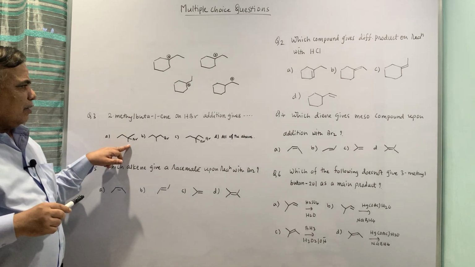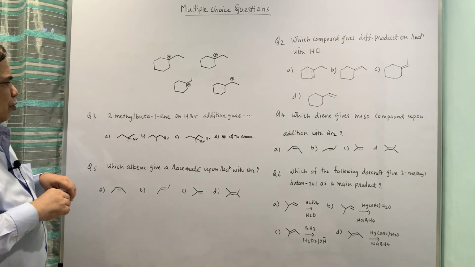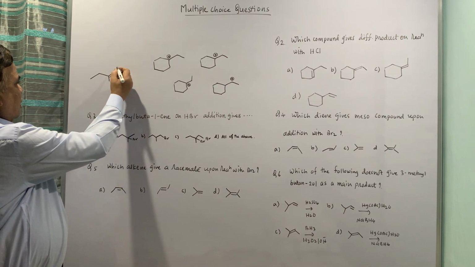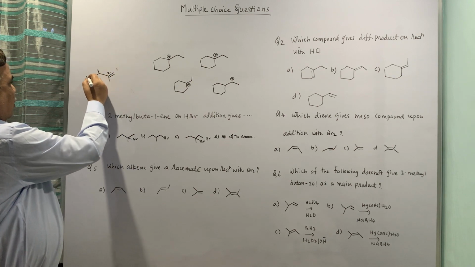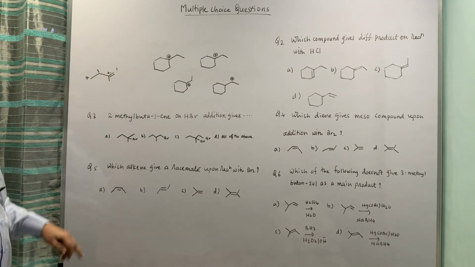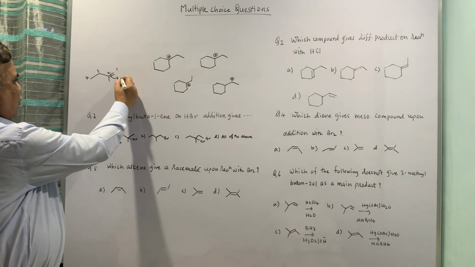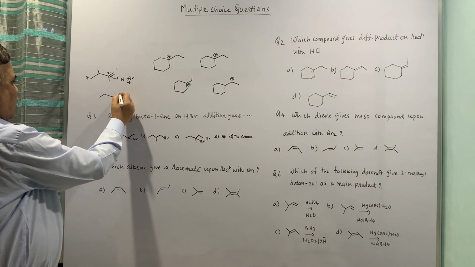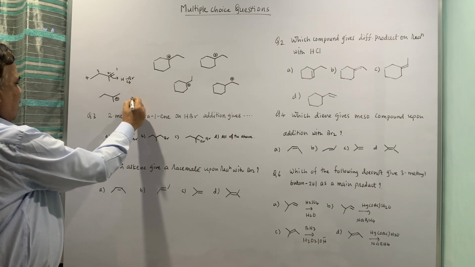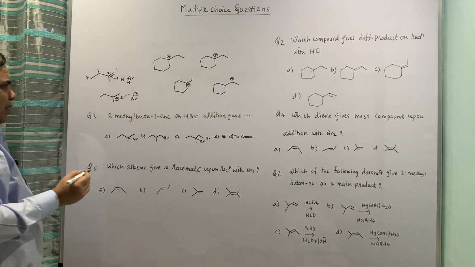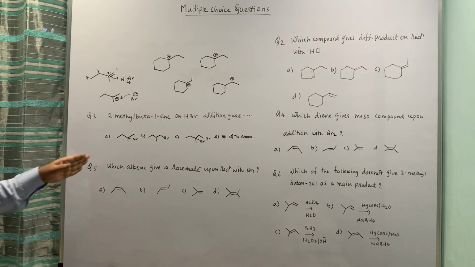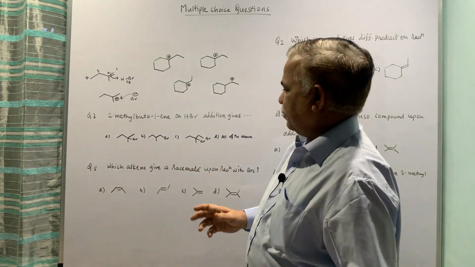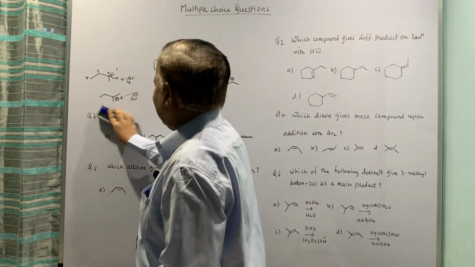Now this is the Markovnikov's addition because of the IUPAC nomenclature, 2-methyl 1-butene. If this interacts with HBr, initially you will have this carbonium ion, which will interact with Br minus, and eventually you will end up with the product number 1. So option 1 is correct. Remaining options are incorrect.